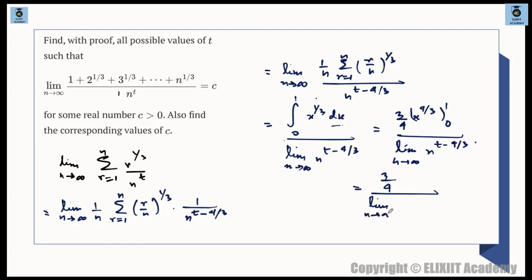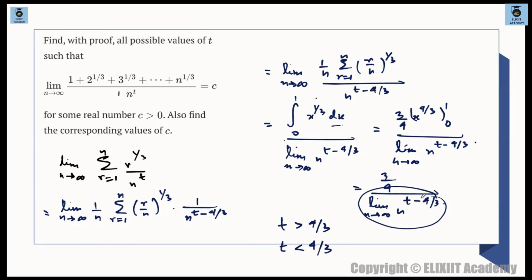At this limit we have to figure out this limit n to the power of t minus 4 by 3. So we have t minus 4 by 3 here. So t minus 4 by 3 can be positive. I mean, t can be more than 4 by 3 or t can be less than 4 by 3. ठीक है? If t is more than 4 by 3, what will happen? This quantity, नीचे वाला quantity will tend to this quantity.